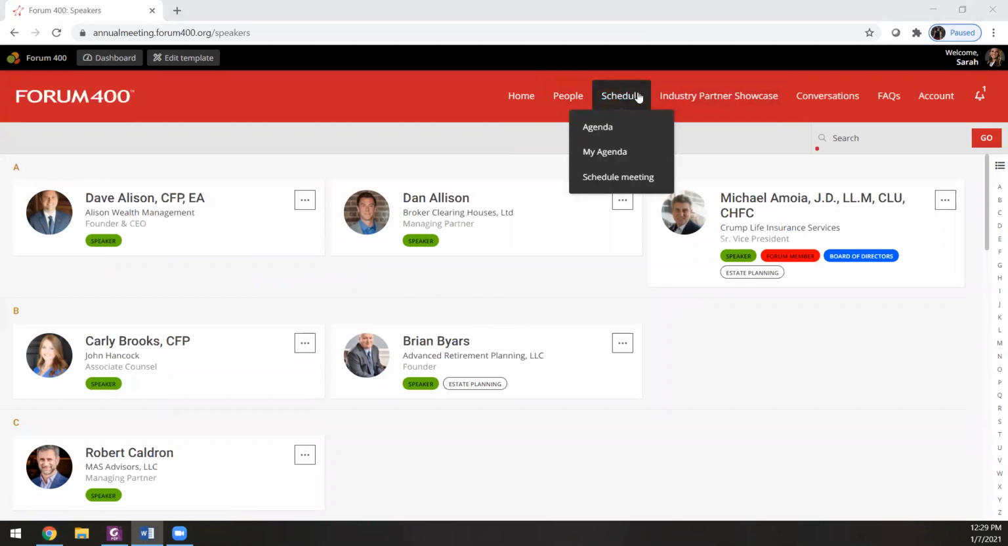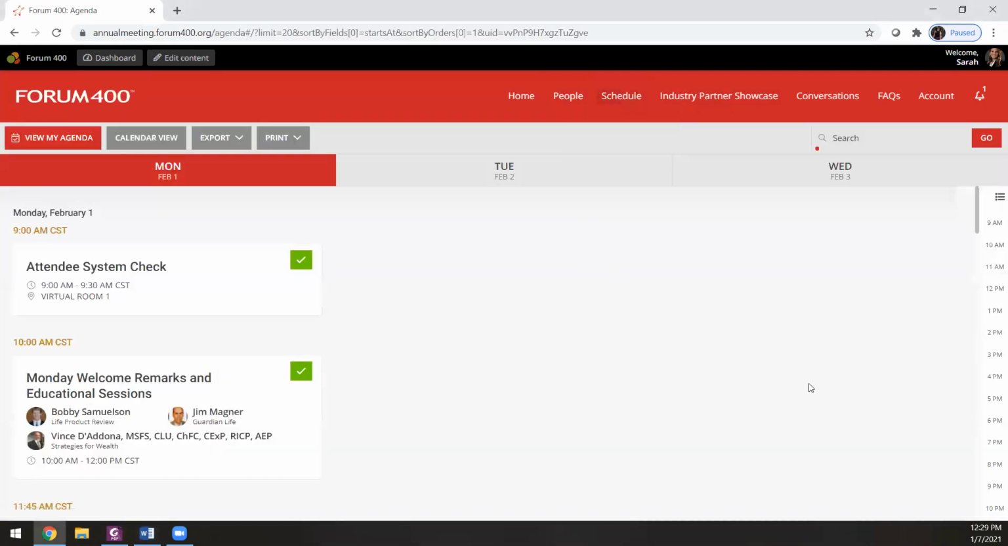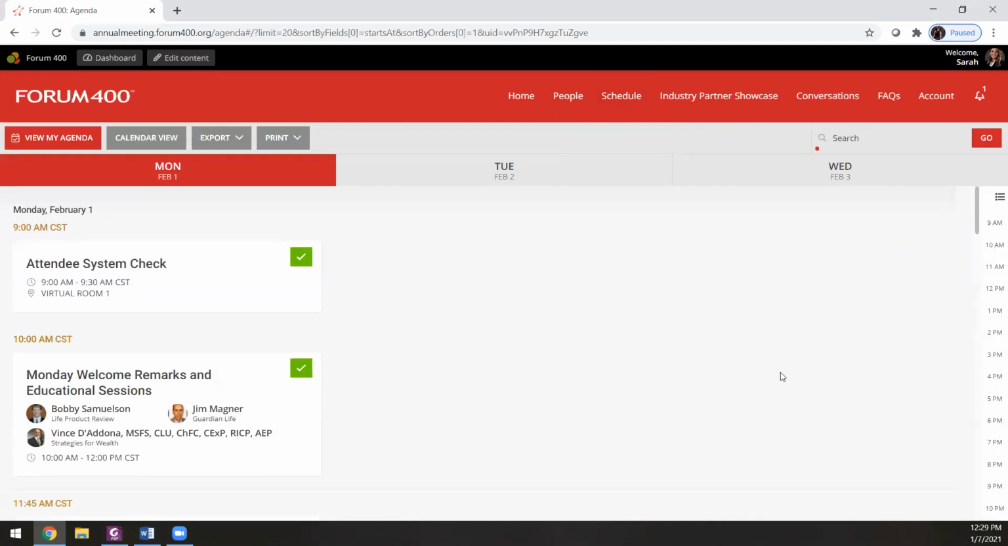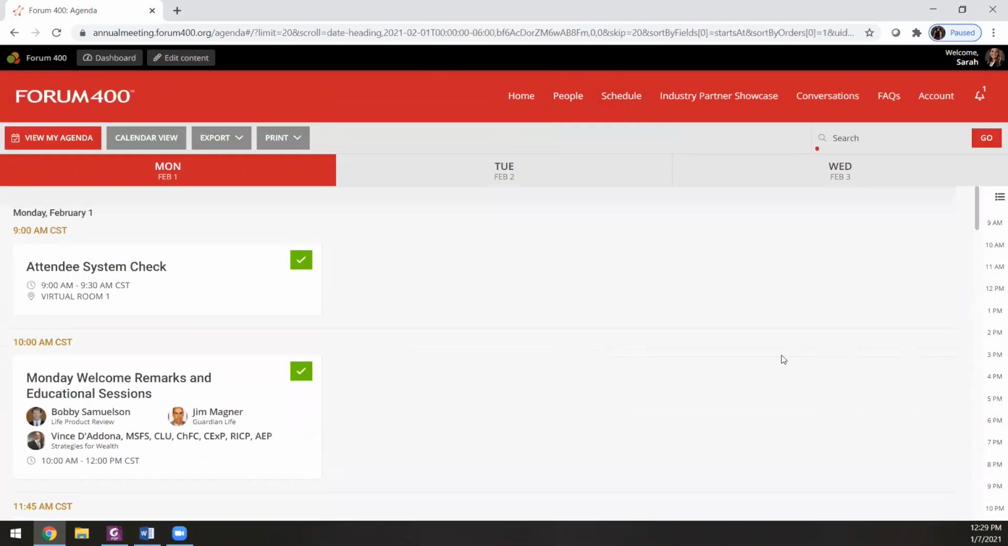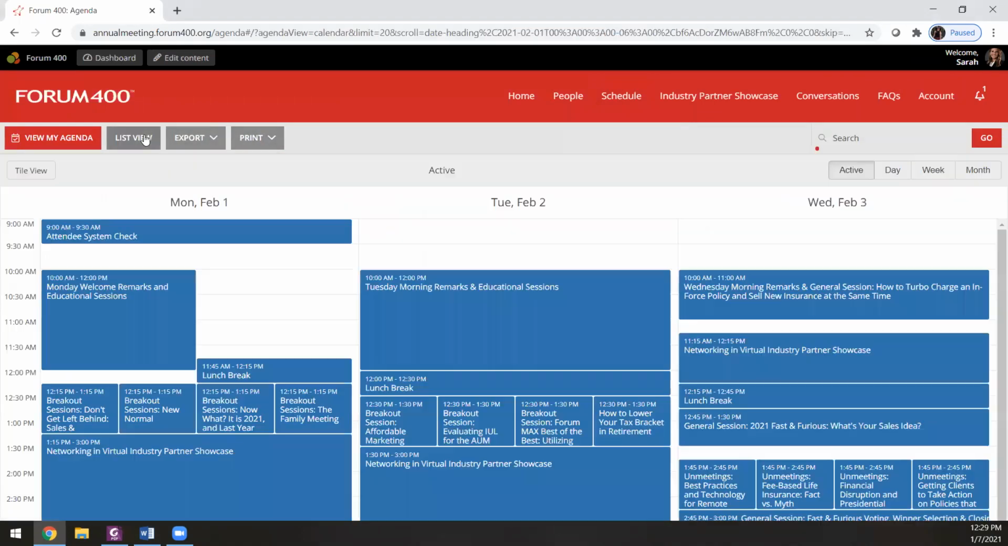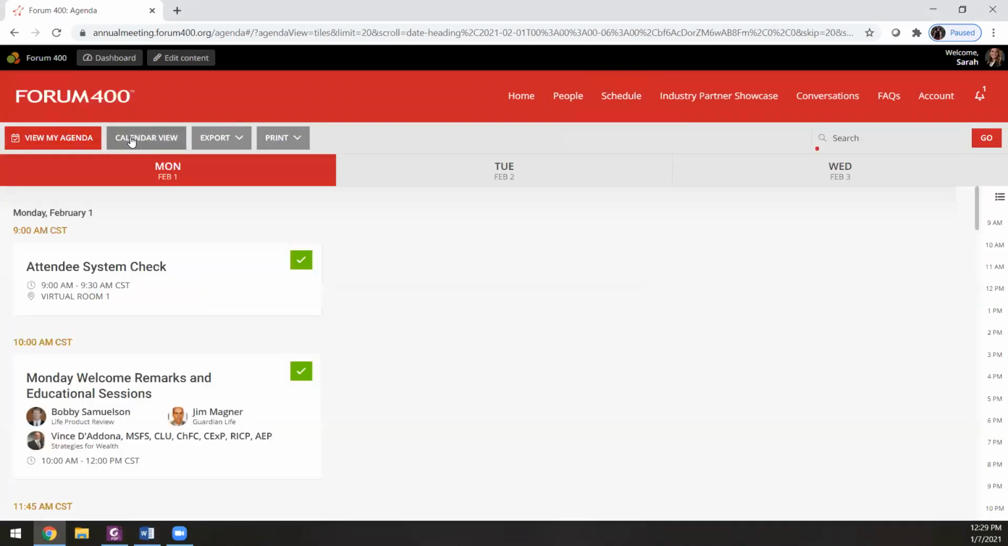Next up is the Schedule tab. And when you hover over this, you'll see 3 options: Agenda, My Agenda, and Schedule Meeting. First, we'll start with Agenda. On this page, you will see a full list of all education sessions and industry partner showcase times. At the top, you'll see options to export or print the schedule. Here's export, and here's print. You can also change the way you view the agenda by clicking Calendar View. So this will show it in calendar view. And if you want to go back, you can go back to list view.